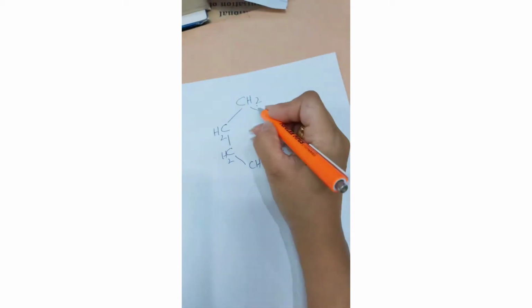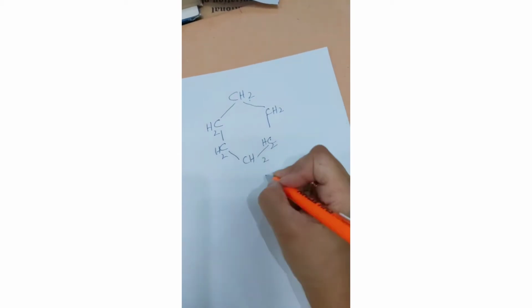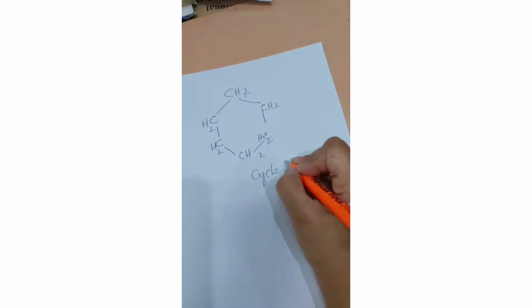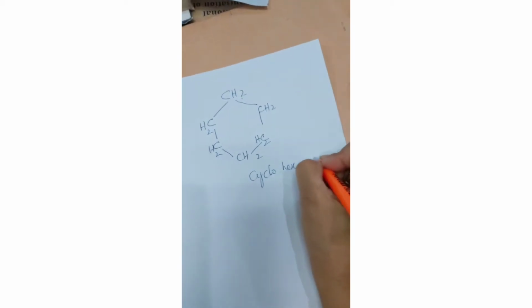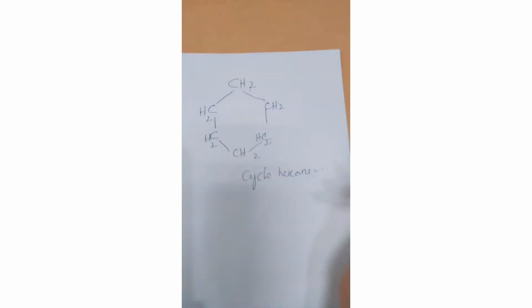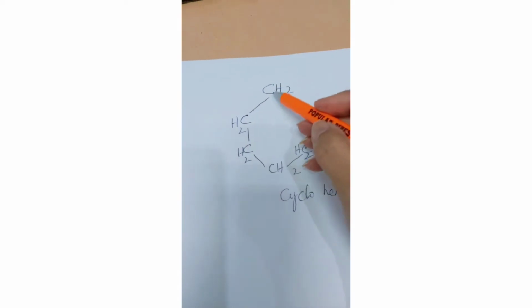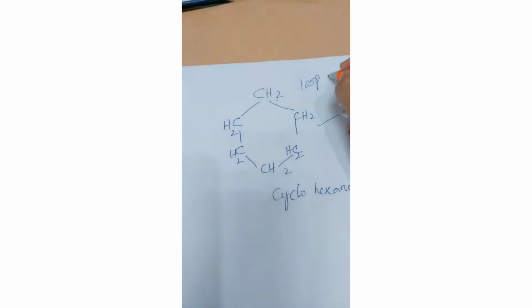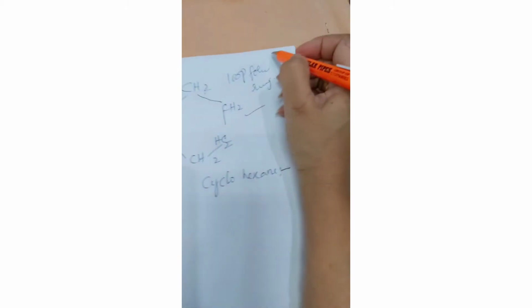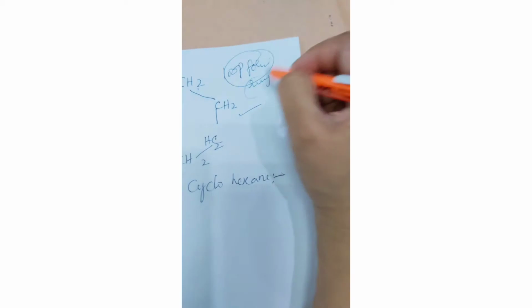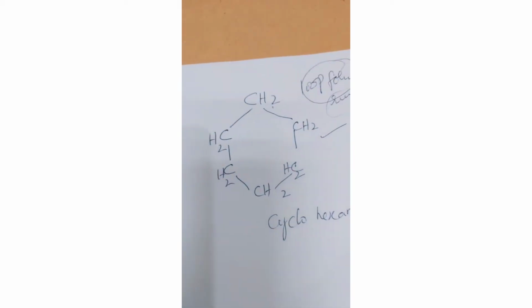So this is cyclohexane. A very simple example so that you can easily follow the structure of cyclohexane. You can see it is in a loop form, or a ring form. So this is cyclohexane.